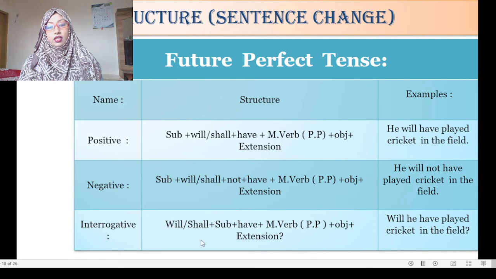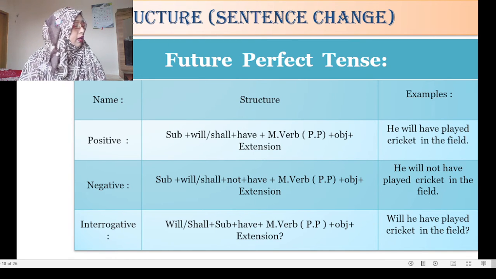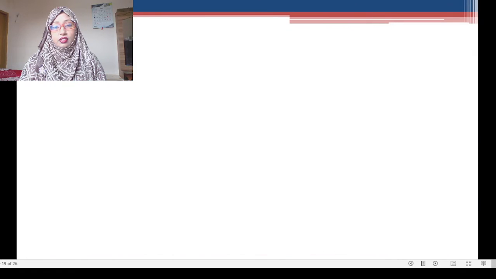Interrogative sentence: shall or will plus subject plus have plus main verb plus extension. Will he have played cricket in the field? Or won't he have played cricket in the field? This is the structure of future perfect tense as well as the sentence change. You know that this is the conversion of sentence change.